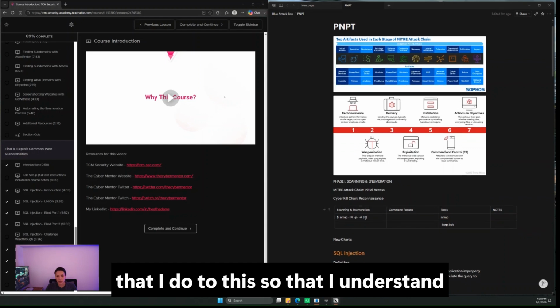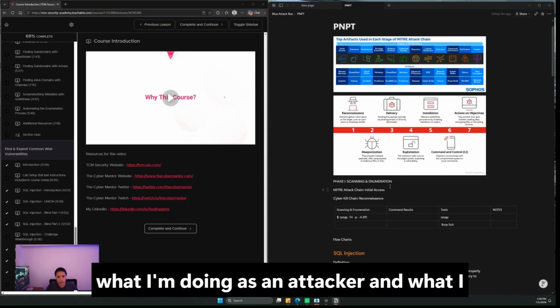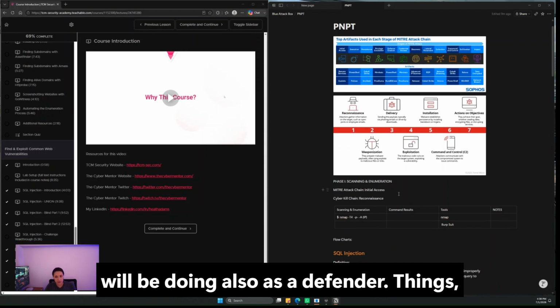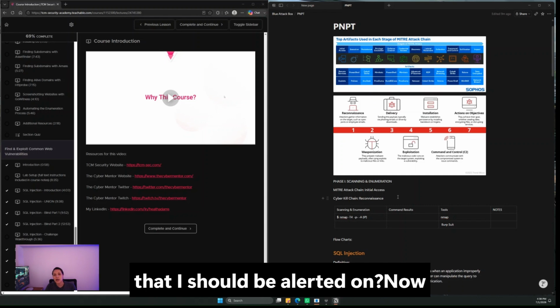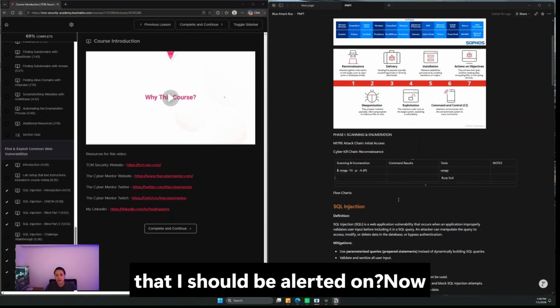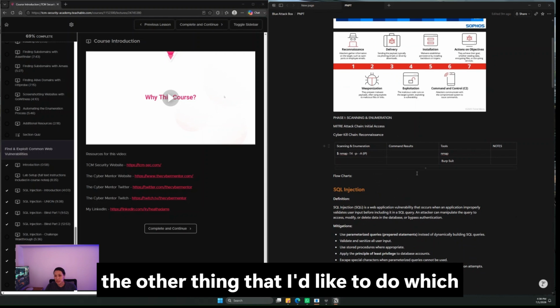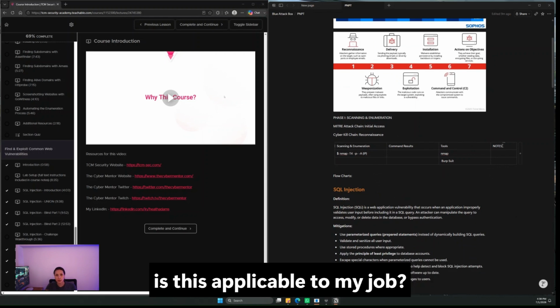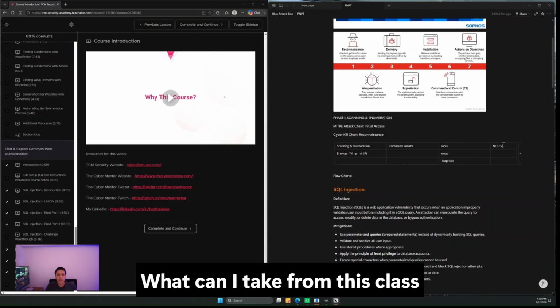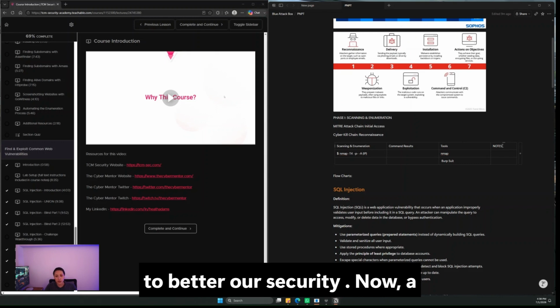I want to map every single thing that I do to this so that I understand what I'm doing as an attacker and what I will be doing also as a defender: any tools, any exploits, any commands that I should be alerting on. The other thing that I like to do, which I didn't write here, is ask myself, how is this applicable to my job? What can I take from this class that I will use in my position to better our security?